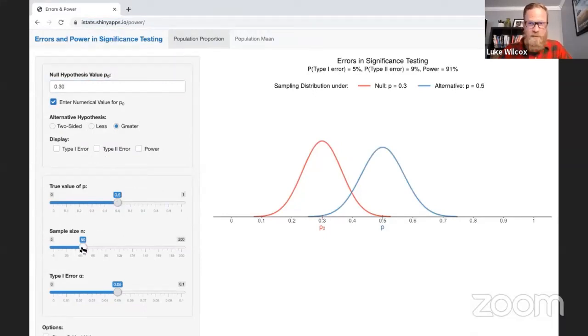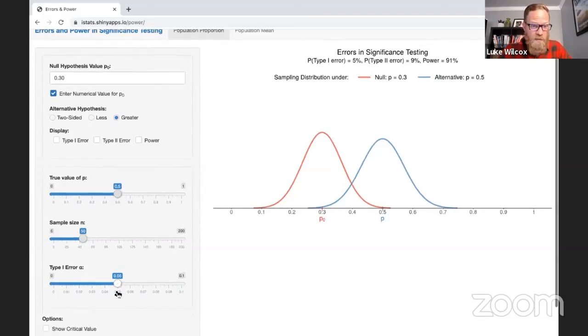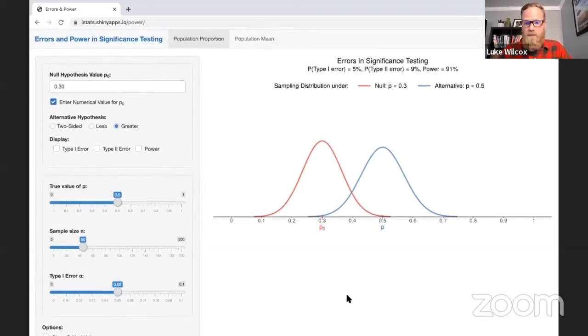That's good. The sample size is already at 50. That's good. And the type 1 error, or the alpha, is at 5%. That's all good. And so you can see here, this red distribution is the distribution where the null hypothesis is true, and the blue distribution is the one where the alternative is true, just like we drew in our pictures in the activity.